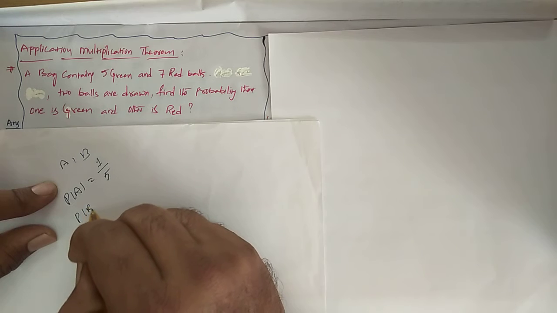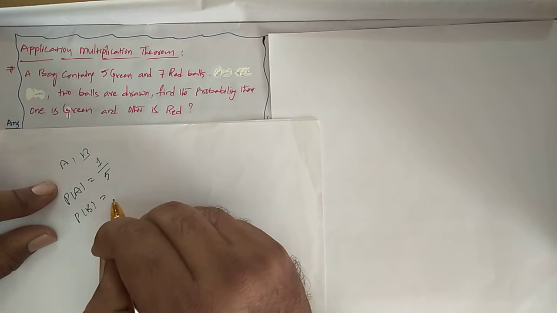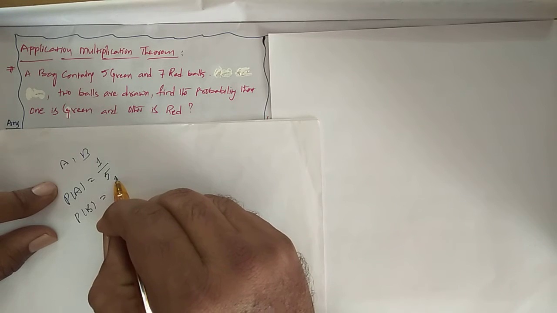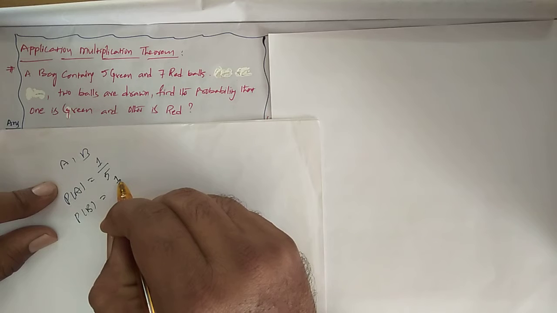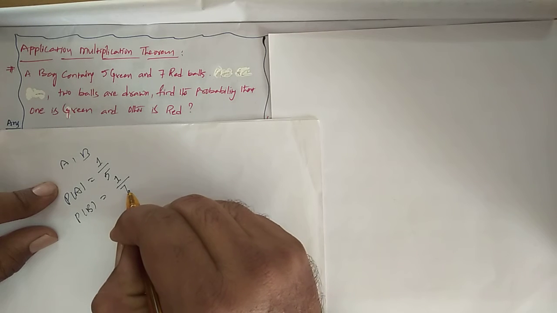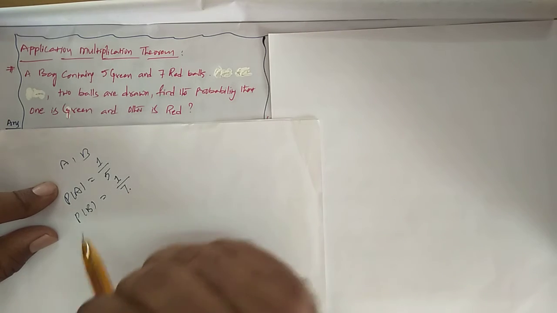Same way, what is the probability of B, drawing one red color ball from 7 red color balls? That means one red color ball will be drawn from the red color balls in 1C1 ways, that is 1, out of 7 total ways. So 1 by 7.